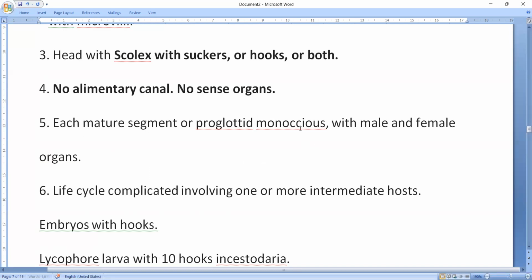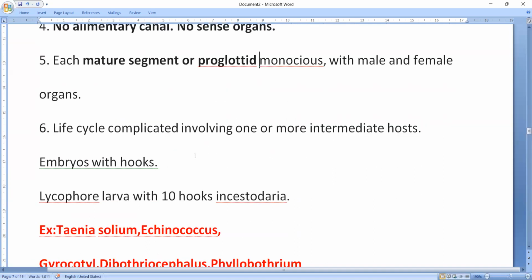is monoecious with male and female organs. Okay, so its speciality is that the whole animal does not have a single system. Each proglottid has a male and female reproductive system. However many mature segments there are, that many male and female reproductive systems there are. That is very, very special about these animals. So the life cycle is complicated, involving one or more intermediate hosts.